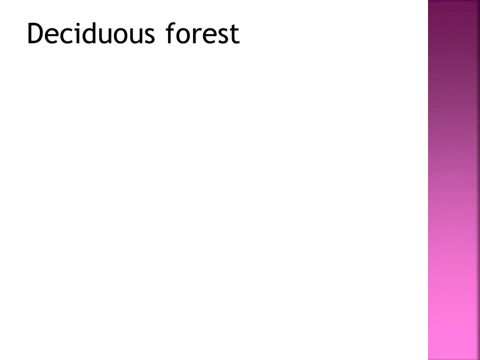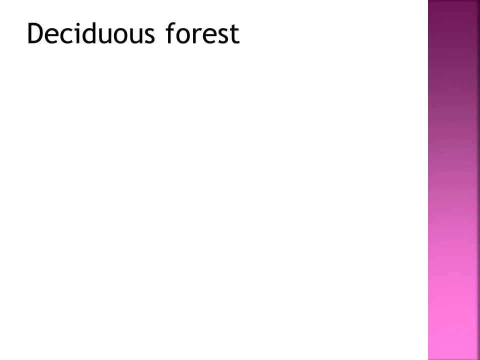Okay, they cover a greater area than evergreen forest and are mainly found along the foothills of the Himalayas and the water bottoms of the southern plateaus. These forests have a good commercial value because most of the commercial items are grown here, the teak, the sandal, sandalwood trees. So they are very useful commercially. So the common examples of deciduous trees are bamboo, teak, sal, shisham and sandalwood. All these types of trees are grown here in this deciduous forest, and they are very useful for commercial purposes.